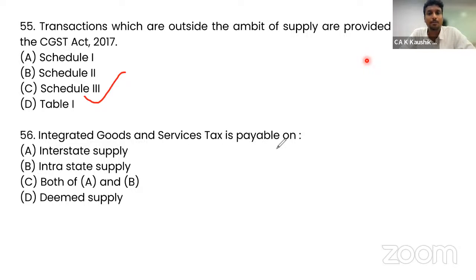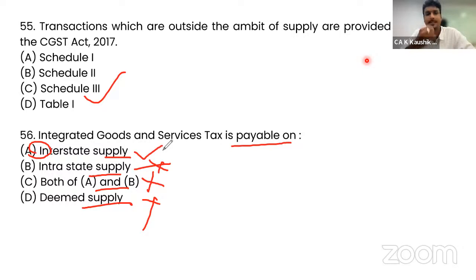Integrated goods and service tax is payable on interstate, intrastate, both A and B, deemed supply. So 56 only talks intrastate means the CGST, SGST will come into picture. So both A and B is not correct. Deemed supply is not correct. Option A is correct. Interstate supply. So 56 is option A.